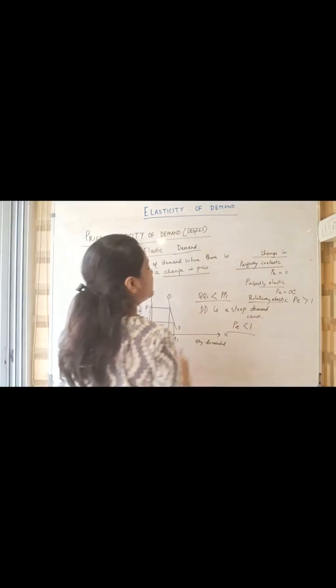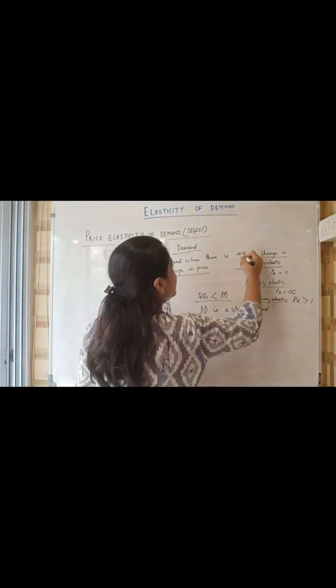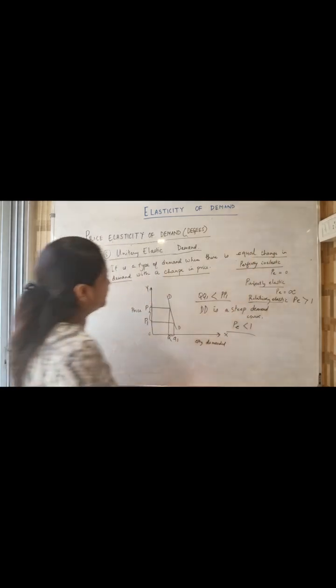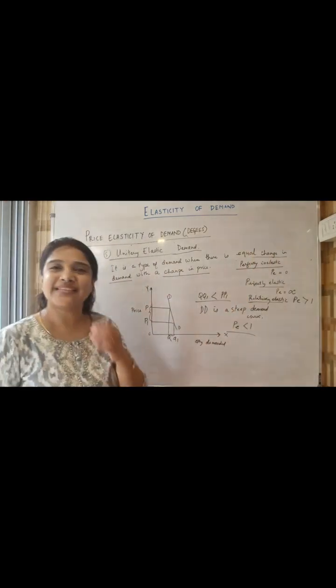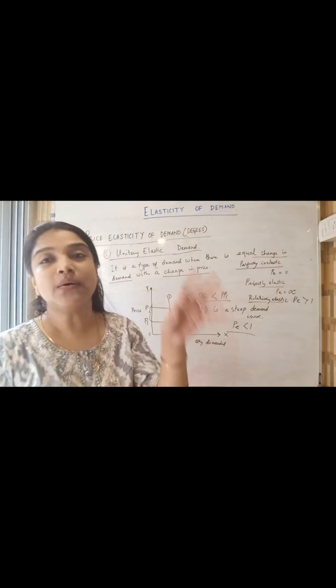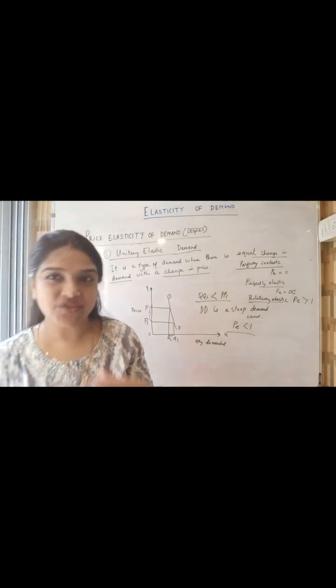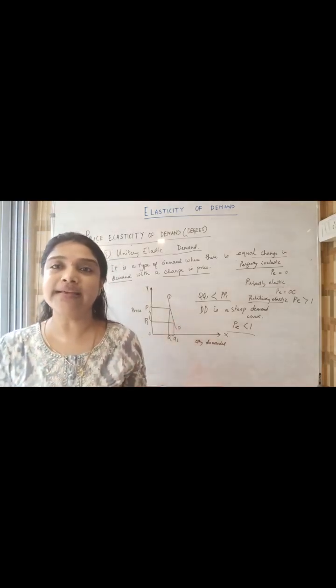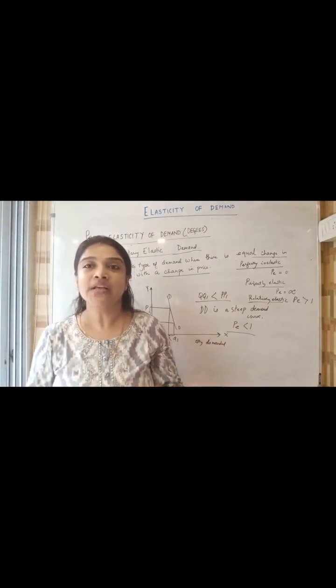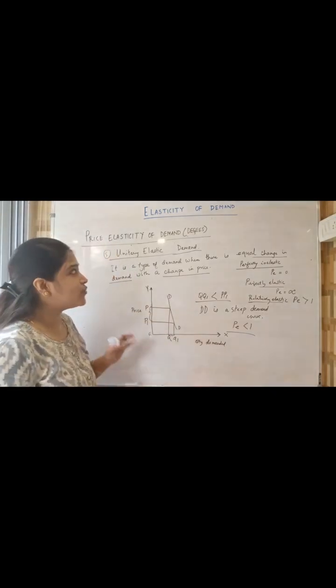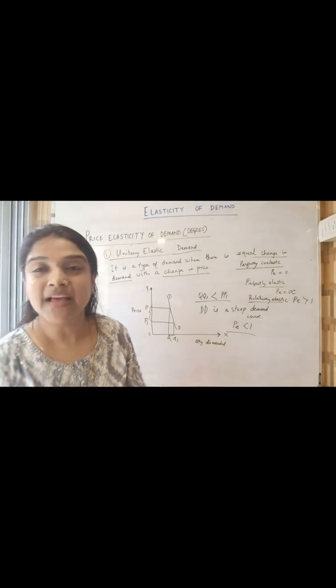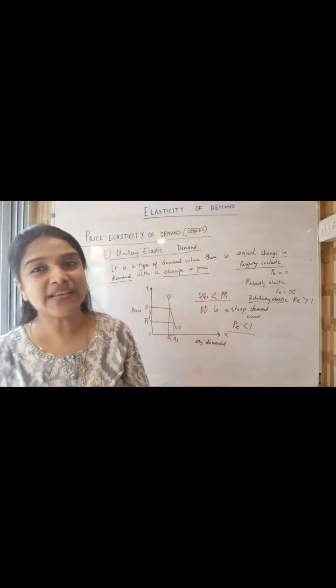Unitary elastic demand means where there is equal change in demand with a change in price. Very, very simple. There's a 1% change in price, there's a 1% change in demand. There's a 5% change in price, there's a 5% change in demand. So basically, in case of unitary elastic demand, the demand change and the price change is equal.